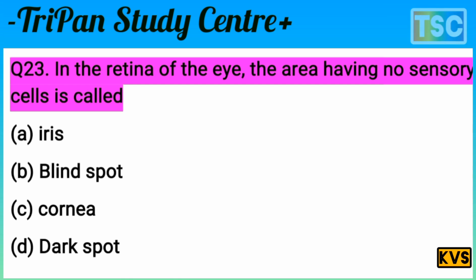Question here. In the retina of the eye, the area having no sensory cell is called.